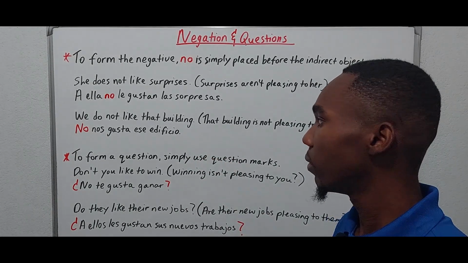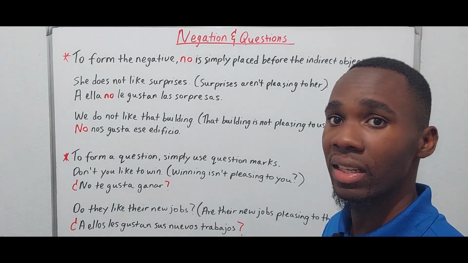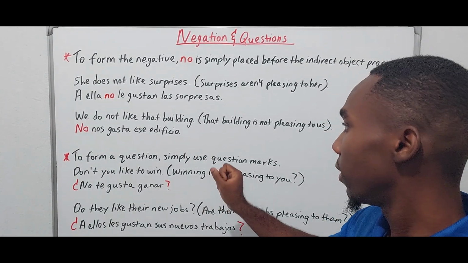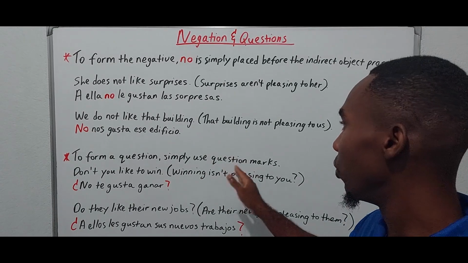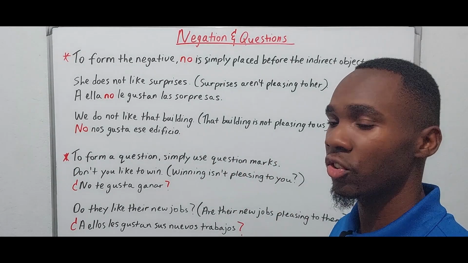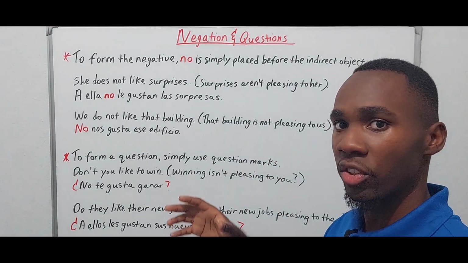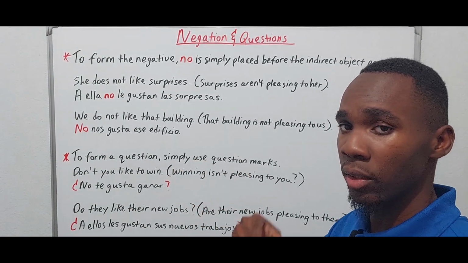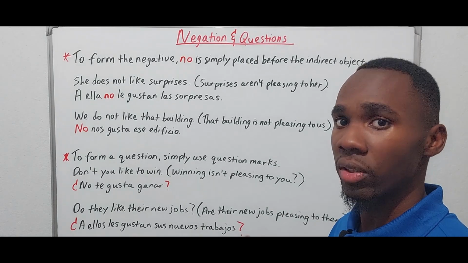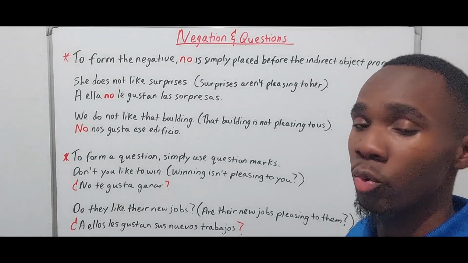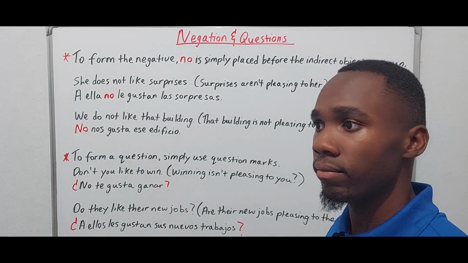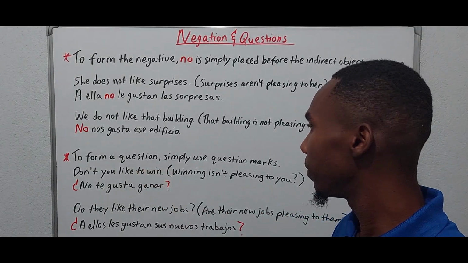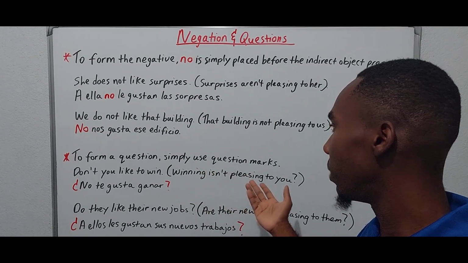Now, to formulate questions, it is even simpler, right? To form a question, simply use question marks. And you know in Spanish, there are question marks at the end and the beginning. But the one at the beginning is turned upside down, right? So you literally just have to put that. So, don't you like to win? So, winning isn't pleasing to you?